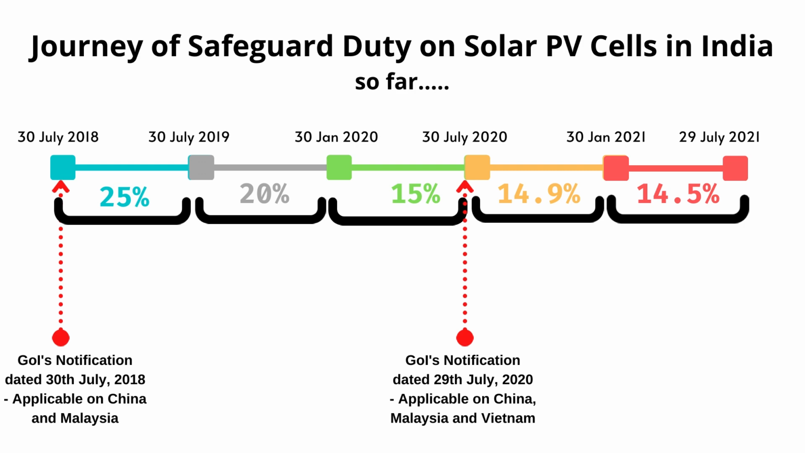The duty was first imposed on 30th July 2018 through a government notification. This duty was initially applicable on two countries, which are China and Malaysia. This duty was subsequently reduced from 25% for the first year to 14.9% and further to 14.5% in another notification dated 29th July 2020. This was applicable to China, Malaysia and Vietnam. This has finally ended last week, which has created a lot of buzz among solar EPC players.